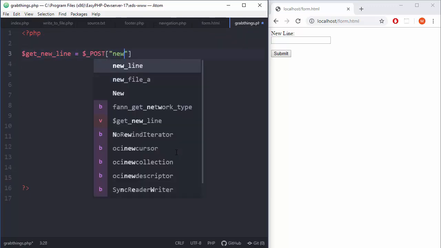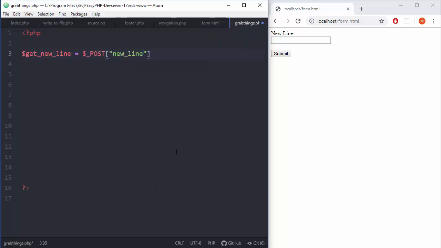So new line, and don't forget semicolon, and then down there we need to open a new file which will be output.